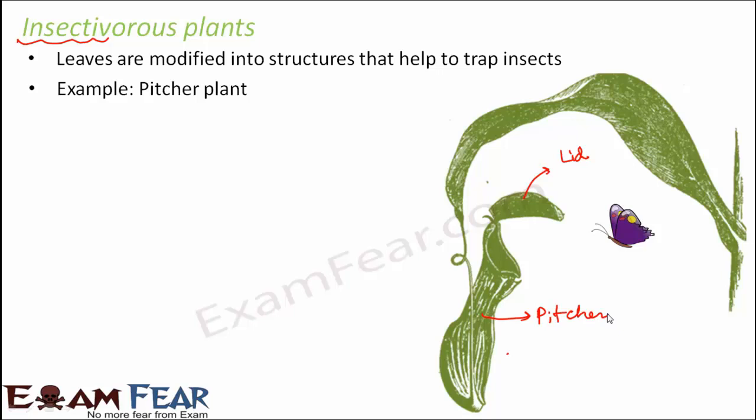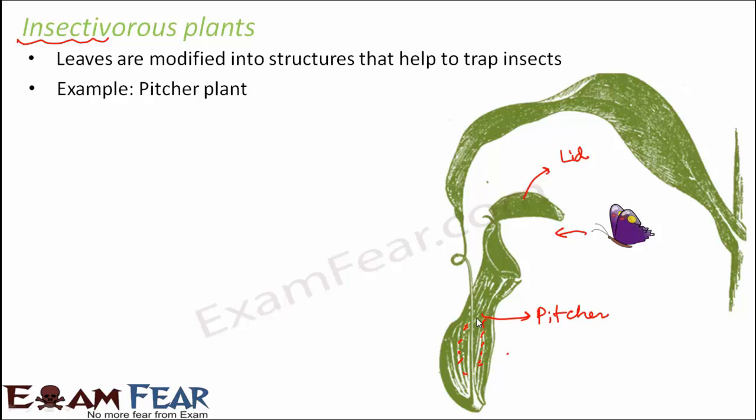Now these leaves act as a prey trapping mechanism. They act as insect trapping mechanisms. Whenever an insect comes near this pitcher, there is a deep cavity inside. Inside this pitcher is present a lot of digestive juices. So once the insect falls into this pitcher, those digestive fluids help in digesting that insect.